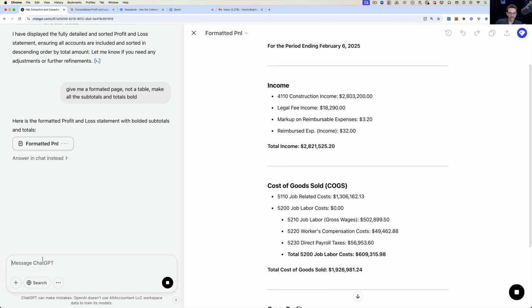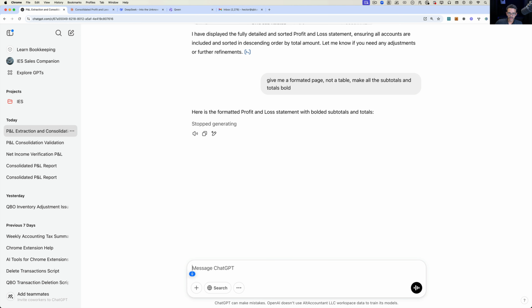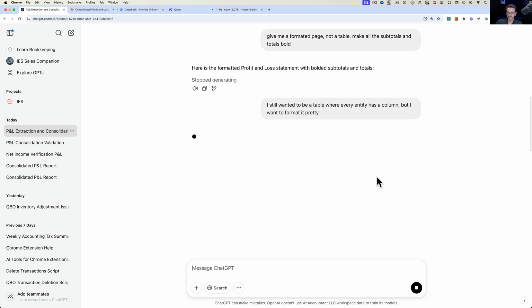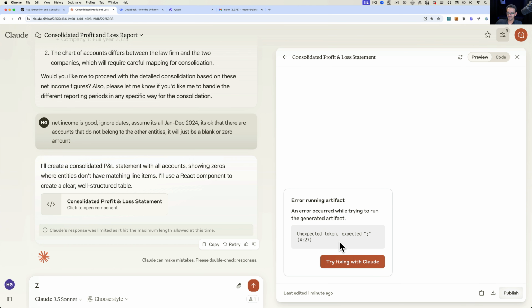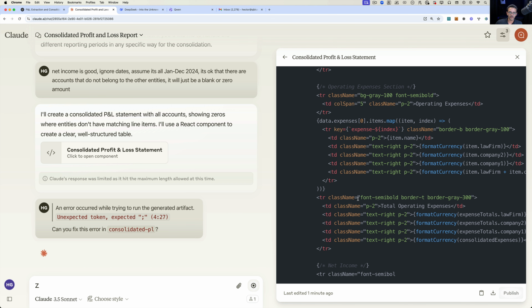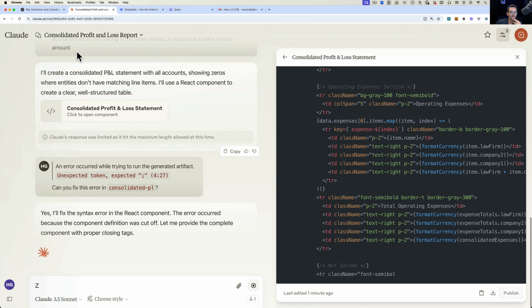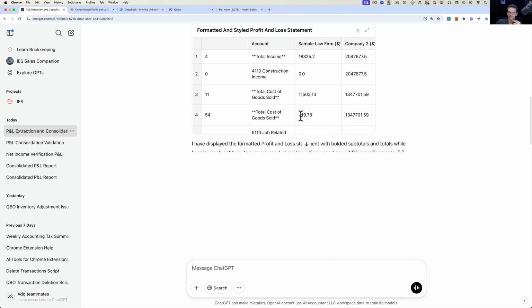So I'm going to have it stop and I'm going to say, I still want it to be a table where every entity has a column, but I want it formatted pretty. Okay, let's see if that works. I said the word table, and the word table kind of trips up AI because table actually means a square table. Let's go back to Claude. Sometimes it gets tripped up and says there's an error in the process. Just tell it, try fixing it with Claude, and it'll try to run the code again. Okay, let's go back into ChatGPT and see what it did.